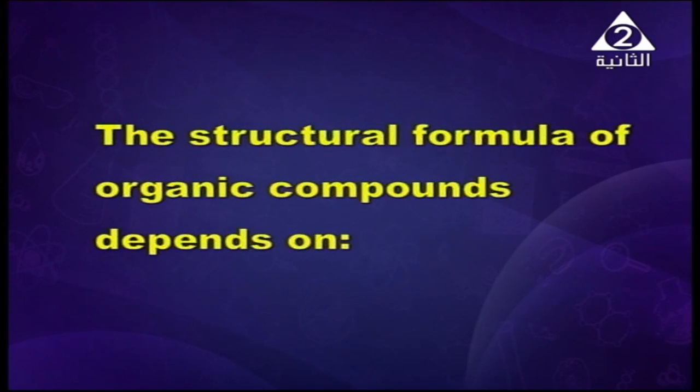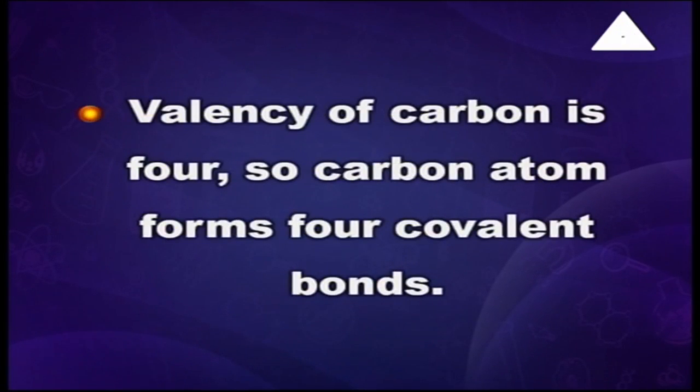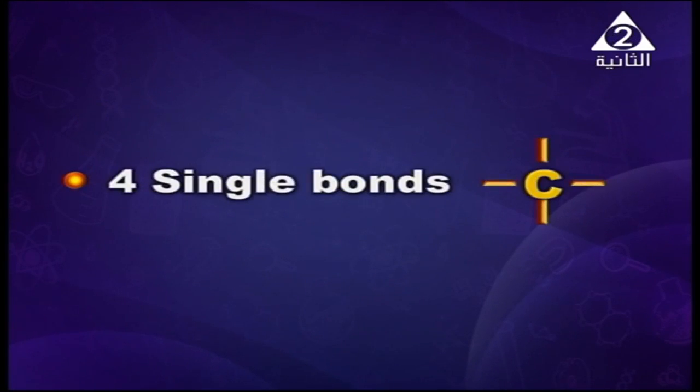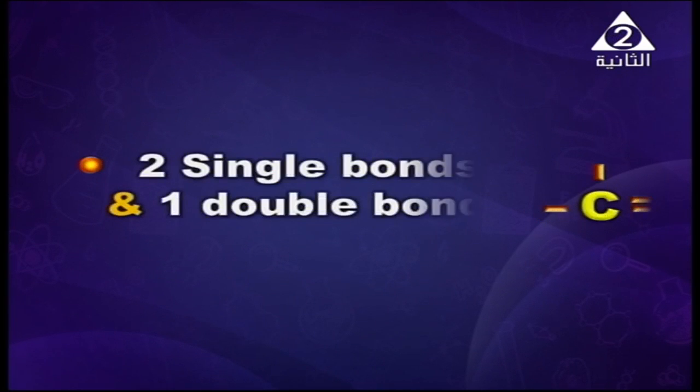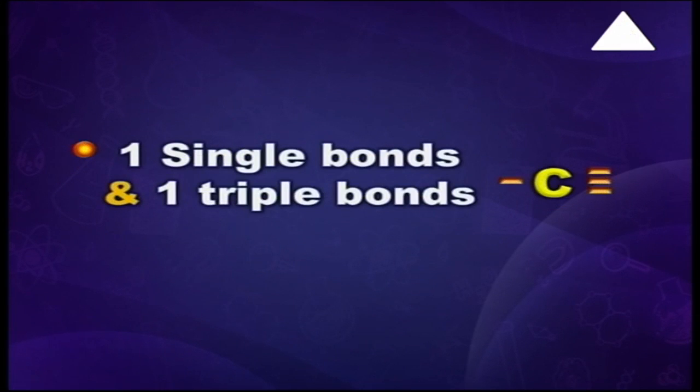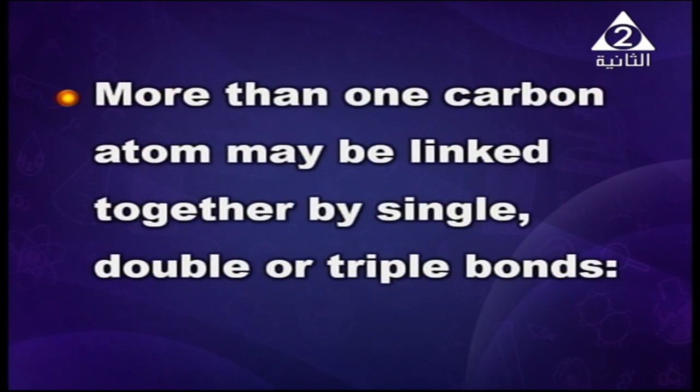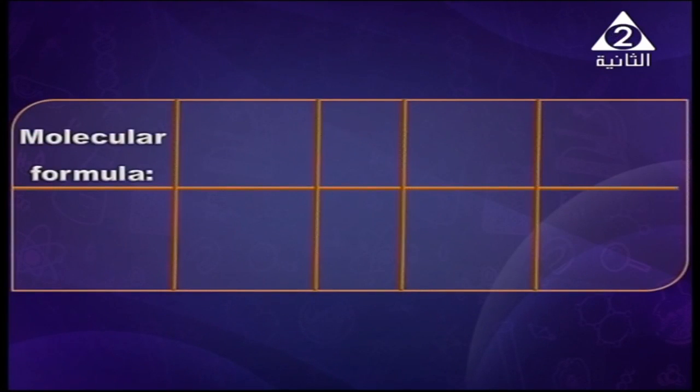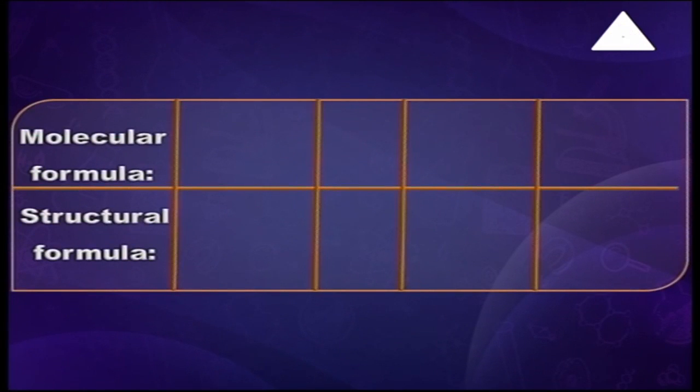My dear student, the structural formula of organic compounds depends on the valence of carbon, which is 4, so the carbon atom forms 4 covalent bonds. Here we have 4 single covalent bonds as shown on the screen, or 2 single bonds and 1 double bond, or 1 single bond and 1 triple bond. And more than one carbon atom may link together by single or double or triple bonds.